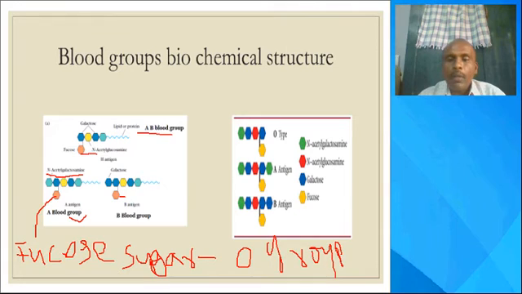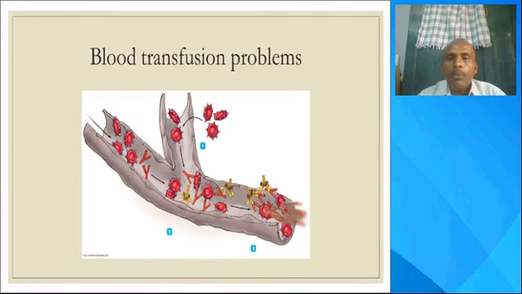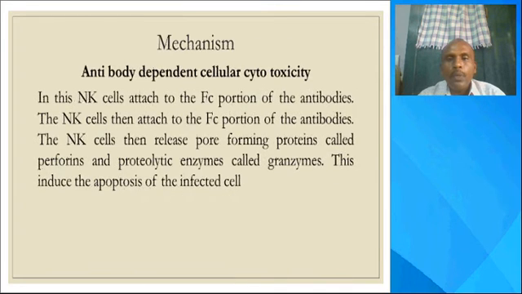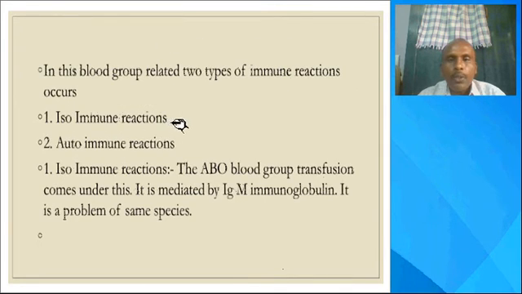These blood-related problems are of two types, isoimmune and autoimmune. The isoimmune reaction is the blood transfusion problem. Autoimmune reactions are a different type of immune reaction, particularly with an Rh positive father and an Rh negative mother.